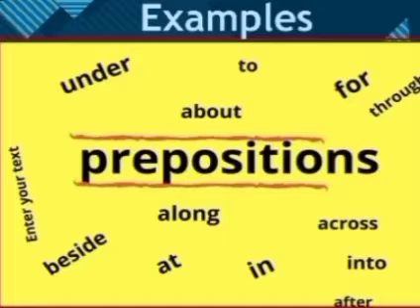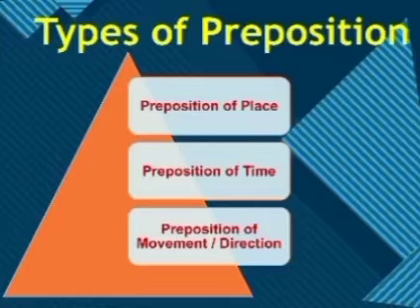Similarly, we have more examples here. Under, to, about, for, through, across, along, beside, at, in, into, after. These all are the examples of prepositions. Now let's move ahead and learn about the types of preposition. Prepositions are of three types: preposition of place, preposition of time, preposition of direction, or preposition of movement. They both are same. So we will learn about each type one by one.